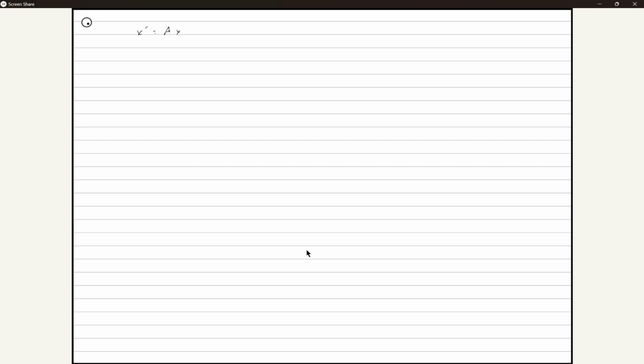So for example, if we had x prime is equal to x plus y, and y prime is equal to something. I think this is literally a quiz question, by the way. This is all the coefficients. So technically, there's a 1 in front of these, and A is really the coefficients of these things.